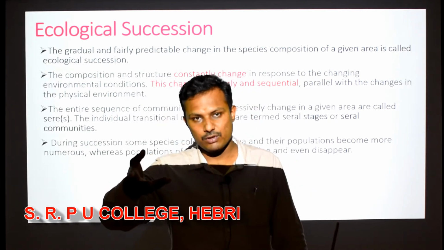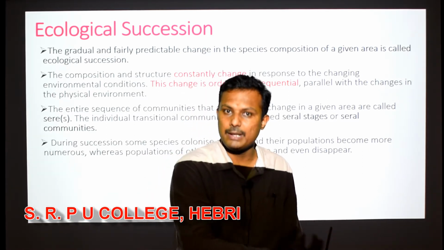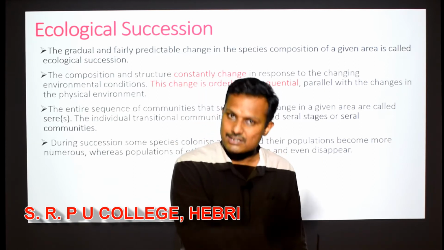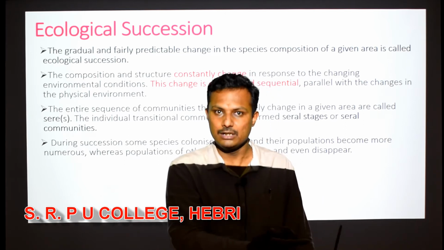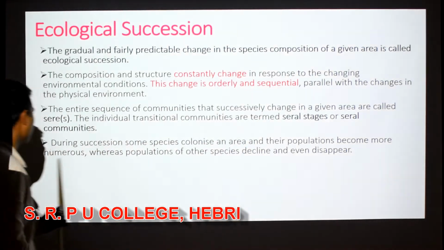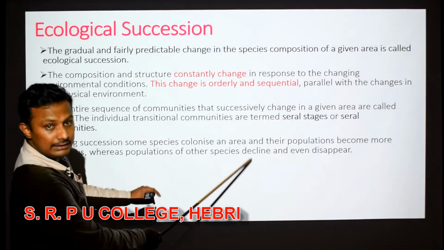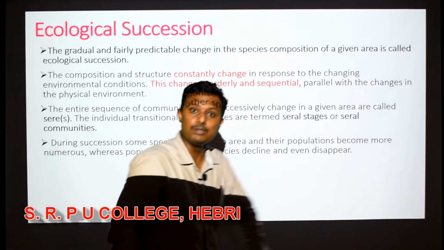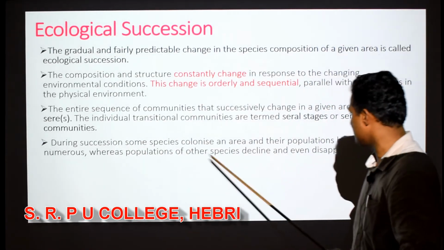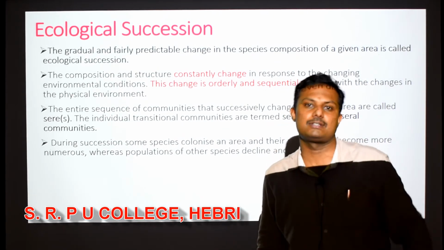Are you not seeing a transformation in the whole of the ecosystem there? Right? So one community may coexist, or one community may get lost completely, may become extinct completely in that particular habitat, right? And the other community may keep on growing. That is what this is saying. During succession, some species may colonize in that area and their populations become more and more with time, whereas populations of other species may decline or maybe completely disappear with time, right?